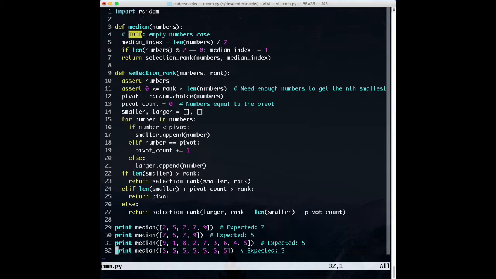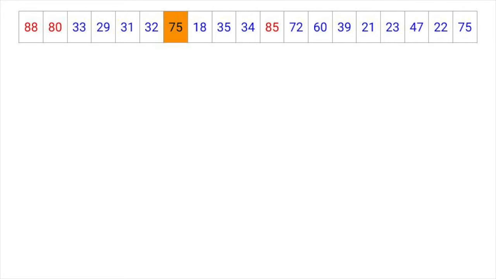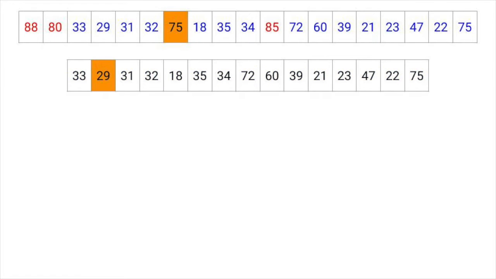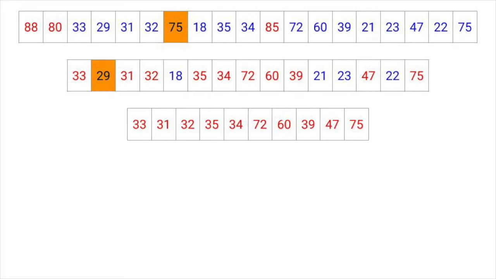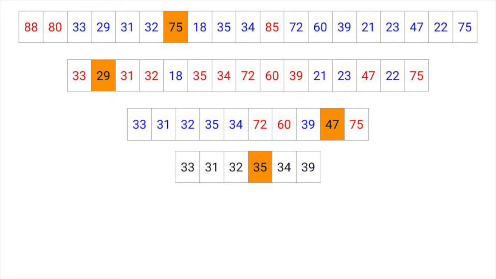Somewhat simplistically, we think we're going to recurse into a smaller list of about half the size each time, and we do O of 1 work per element of the array to build the pivot lists, so we should end up with something like n plus n over 2 plus n over 4, etc., which is 2n, thus O of n. In reality, we won't be that lucky each time, but as long as we on average split off a decent percentage of the array, we're fine.